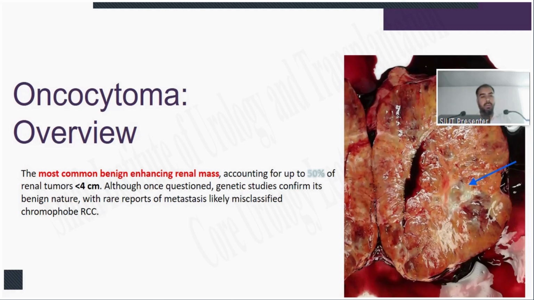Second is the oncocytoma. This is the most common benign enhancing renal mass, accounting for up to 50% of renal tumors of less than 4 centimeters. Although once questioned, genetic study confirms its benign nature, with rare reports of metastasis likely misclassified chromophobe RCC.